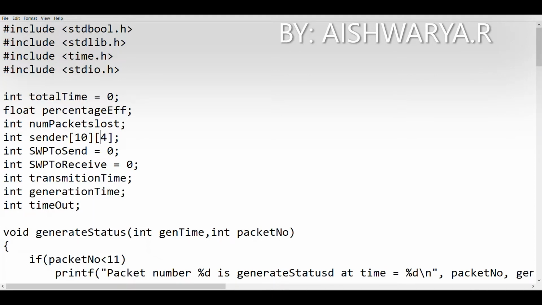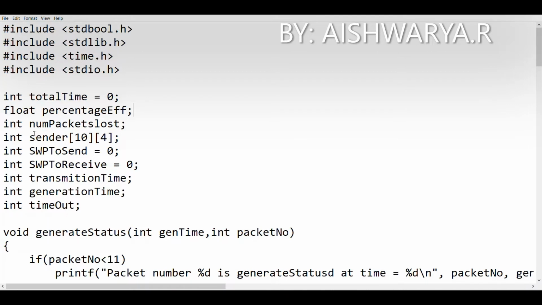That's why we use it in float data type. Here efficiency basically means the number of packets that are received by the receiver. Next we have the number of packets that is lost. It will be stored in num packets lost variable.